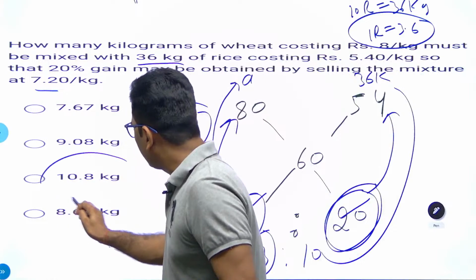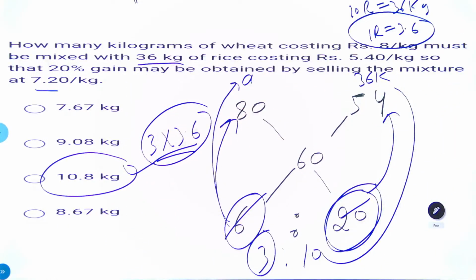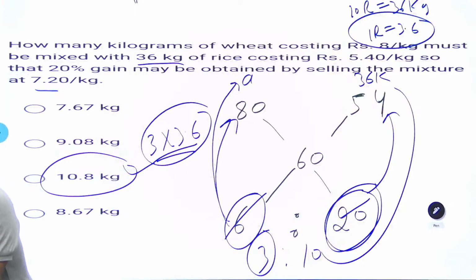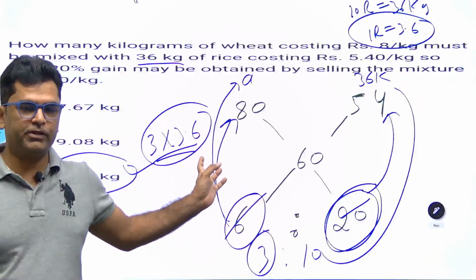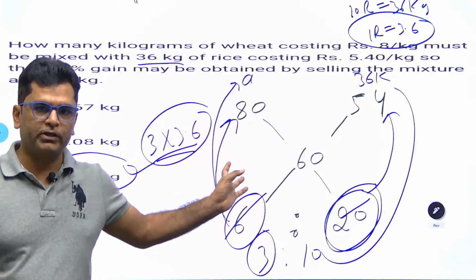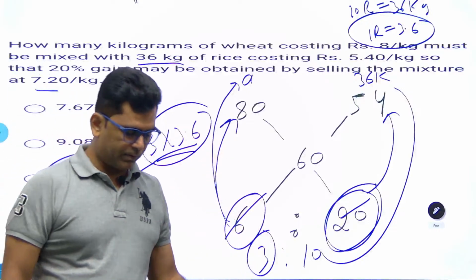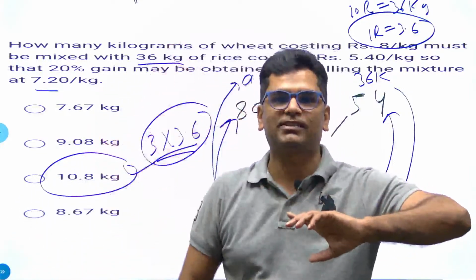If you even now have not understood it, then get back to the previous method, which I didn't solve. Okay. This is the most preferable method, and I told you the previous method, but I have not solved it. You can solve it, you will get the same answer. This is the most preferred method. So you have understood the connection between these two questions.